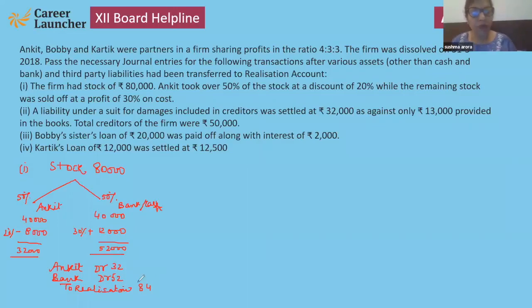Now see, second point. All the points in this question are very important. Liability under a suit for damages included in creditors was settled at 32,000, but only 13,000 provided in the books. And the creditors are of 50,000.